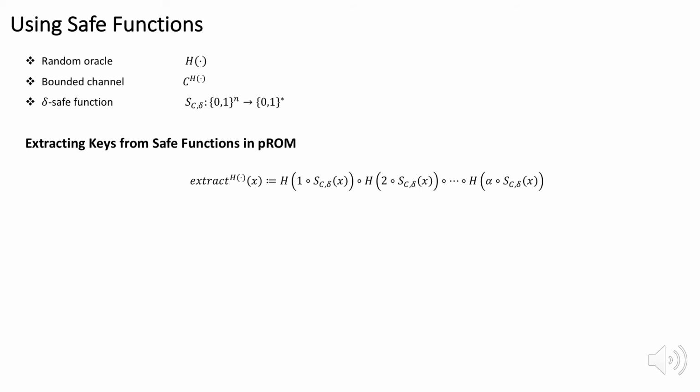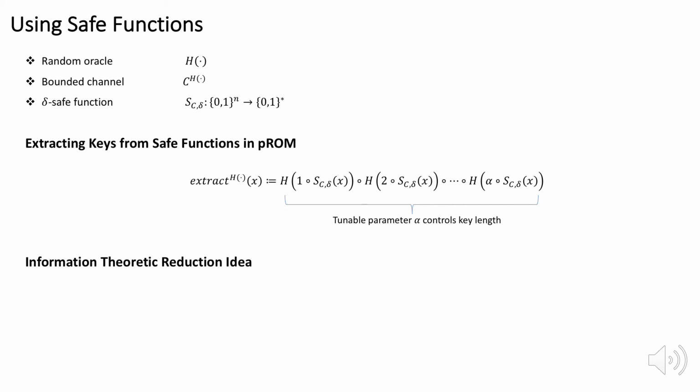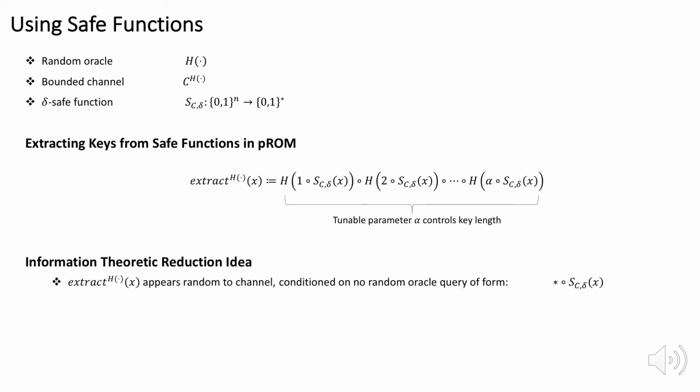The idea is that it is hard for the channel to compute the safe function, and so hashing the output of the safe function appears effectively random to the channel. Hashing indexed evaluations of the safe function and concatenating them together allows for controlling the length of the generated key. So conditioned on the event where the channel never queries the random oracle with a string having the evaluated safe function as its suffix, our extracted key appears random to the channel.